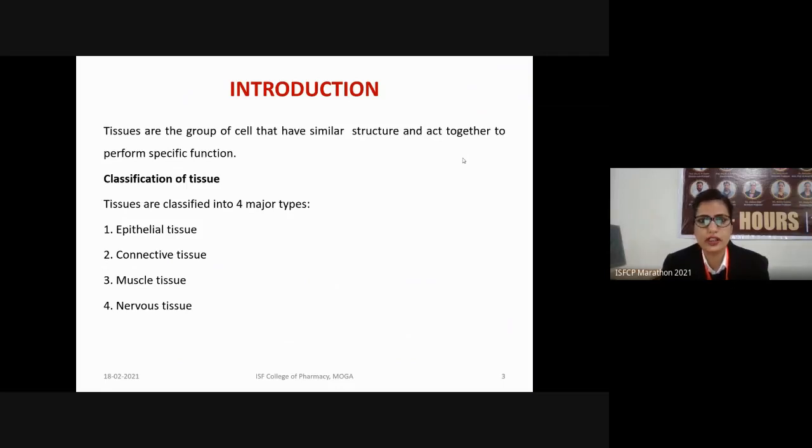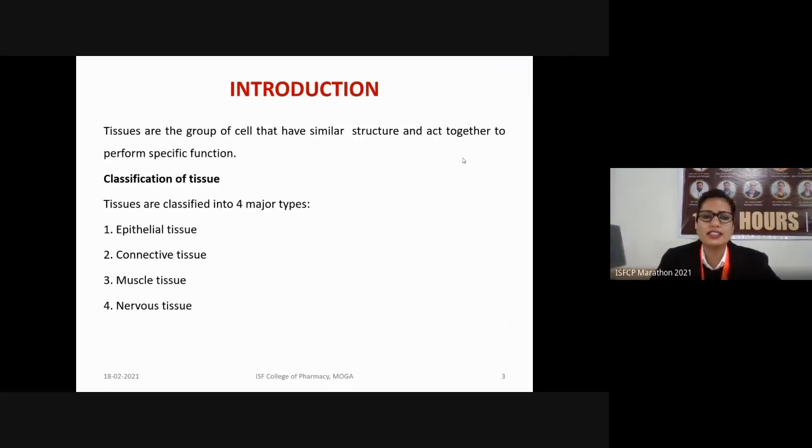Let's take an example of a simple cell. For example, cardiomyocytes are present in our body. These are the cells which are present in our heart. So two or more cardiomyocytes will group together to form tissues. These tissues are further combined together to form the organ.